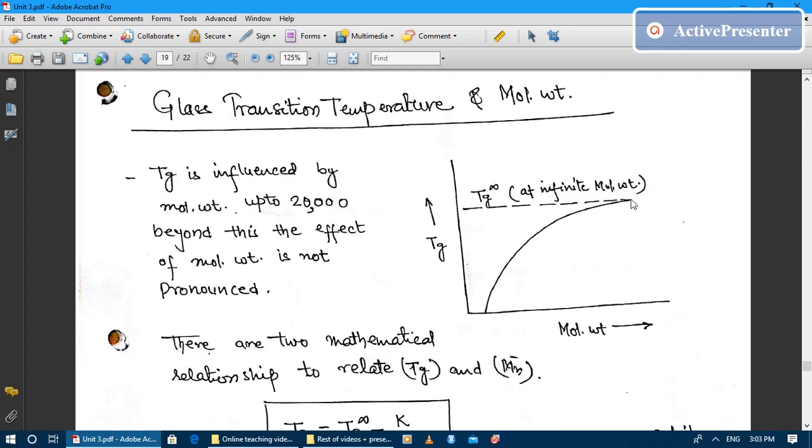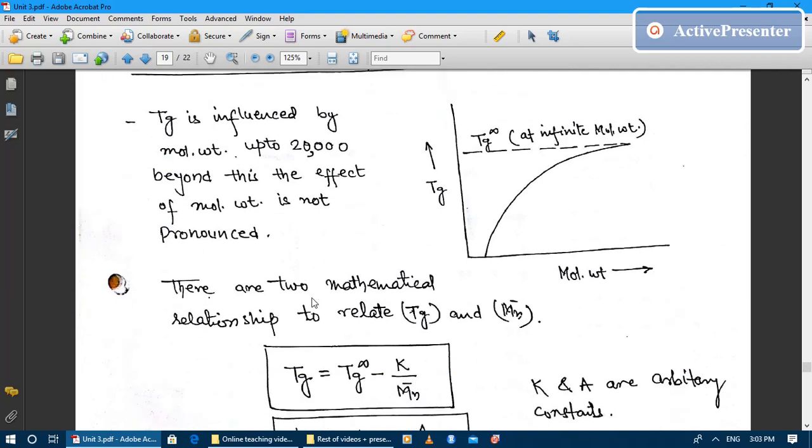If we increase the molecular weight beyond this point, the glass transition temperature is not going to increase, because this curve has attained a horizontal plateau, and there will be no increment in the glass transition temperature. That's why the glass transition temperature is influenced by molecular weight up to 20,000 only. Beyond this, the effect of molecular weight is not pronounced on the glass transition temperature.